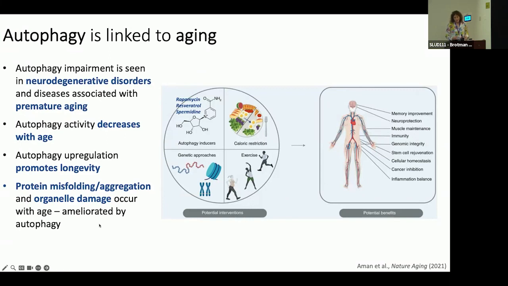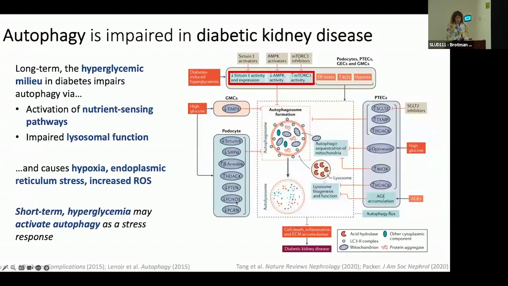Protein misfolding and aggregation and organelle damage occur with age. So all of these things are ameliorated by autophagy, which is why it's important. Now, what about autophagy in diabetic kidney disease?